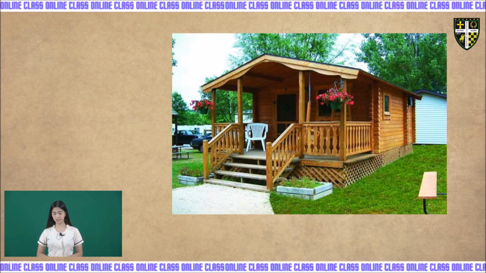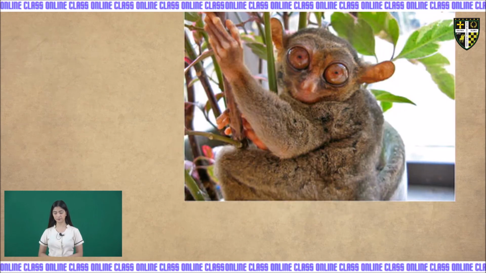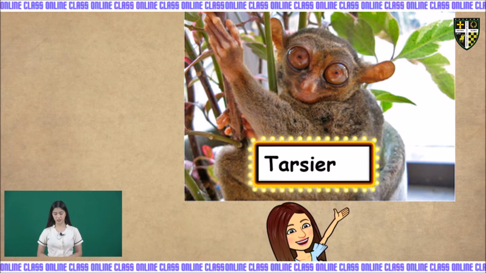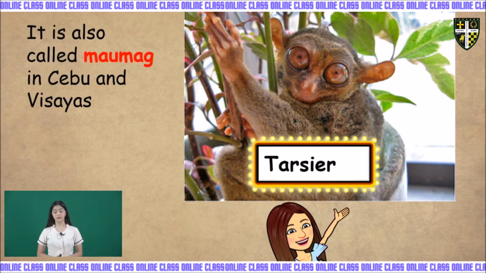Now, let's talk about some of the famous animals that can be found mostly in the forests of our country. First of them is the tarsier. Kids, the tarsier is also called maumag in Cebu and Visayas. And the tarsier is one of the smallest animals in the world.